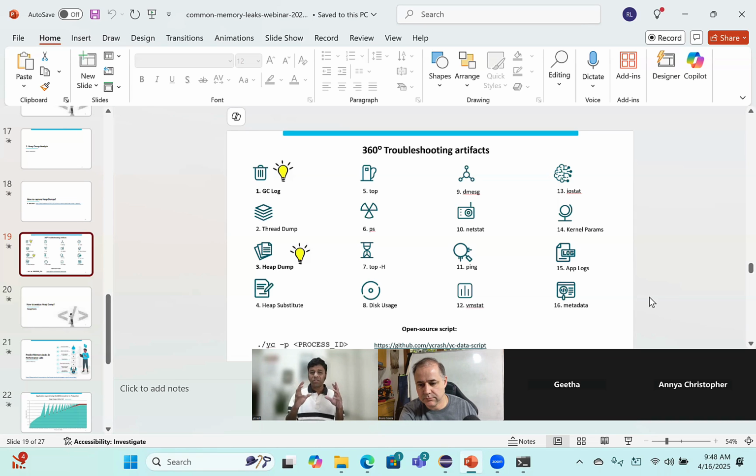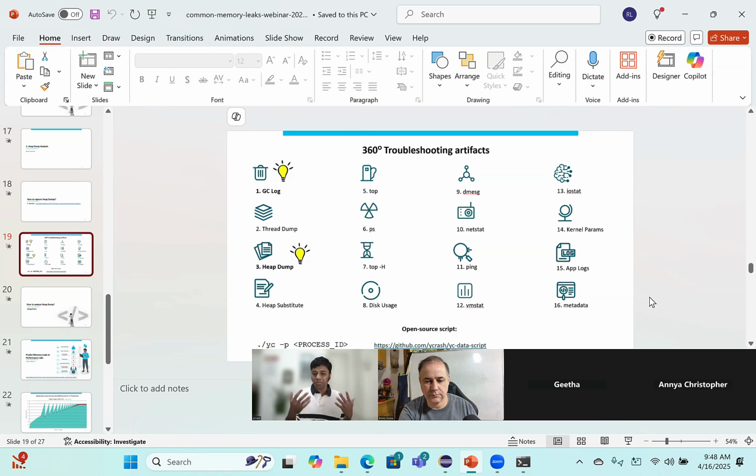A heap dump is a photograph of your memory. In my memory, I have social security numbers, VAT numbers, credit card numbers. A lot of information is there. So when you upload your heap dump to EPRO cloud, you are uploading sensitive information.